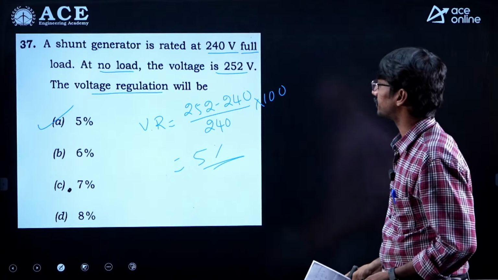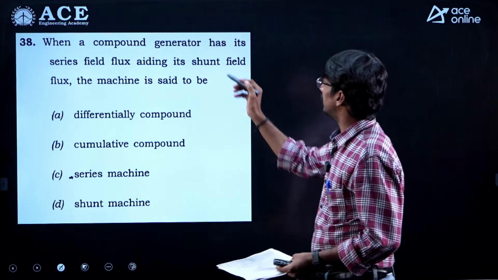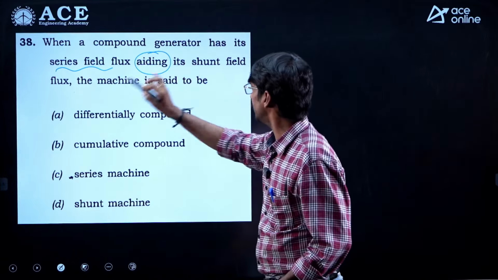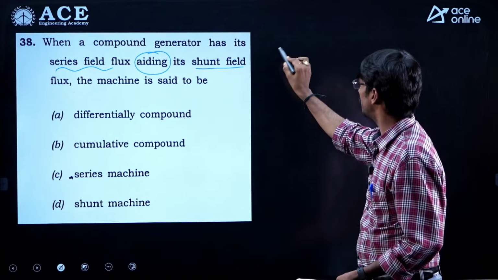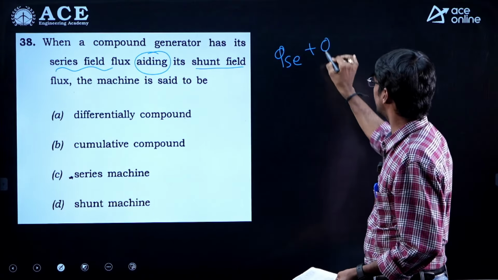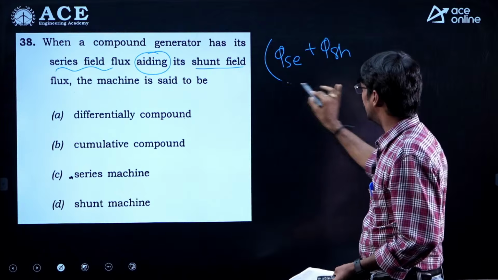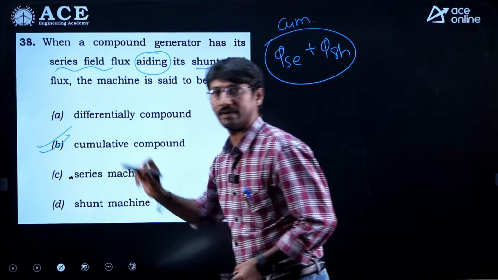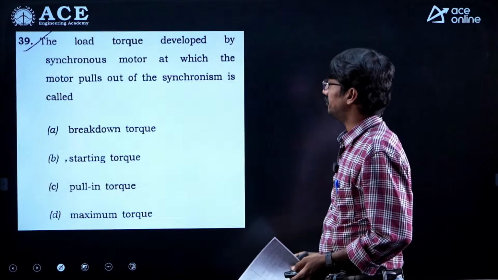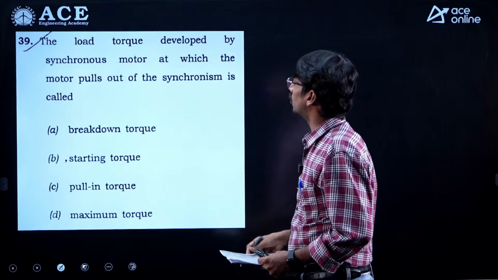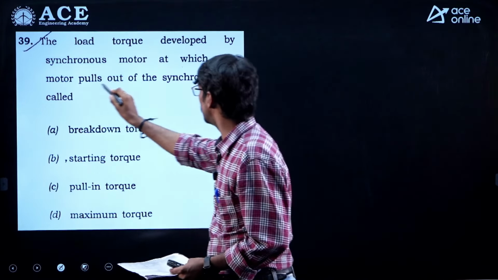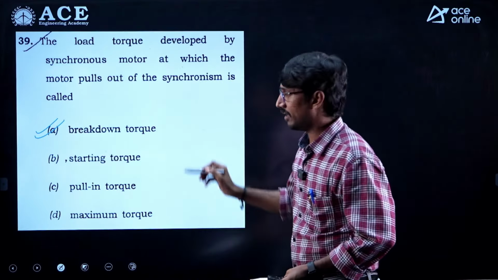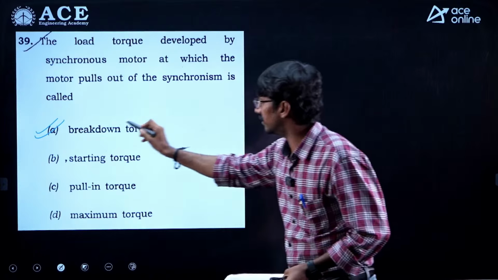Right? Next question: when a compound generator has its series field flux aiding its shunt field, this is a very important point. What is the meaning here? The series field flux aids the shunt field flux. So this always happens in which one? Cumulative. So cumulative is the answer. Next one: the load torque developed by a synchronous motor at which the motor pulls out of synchronism. Direct answer: it is the breakdown torque, or we can call it the stalling torque also, but generally breakdown torque is the direct answer.